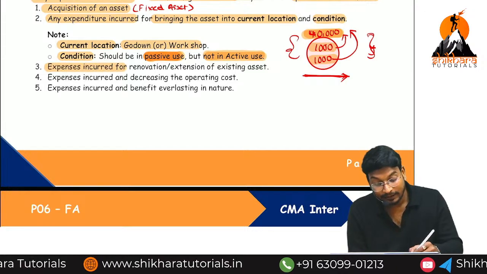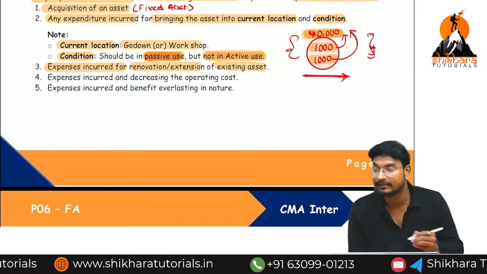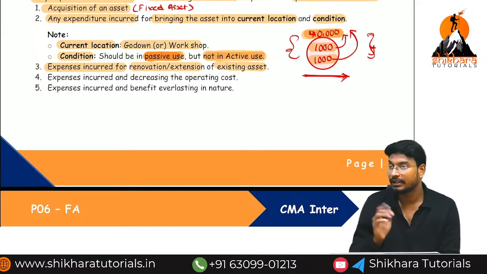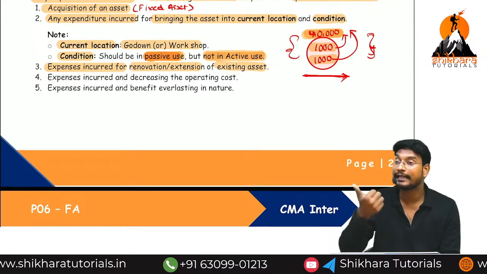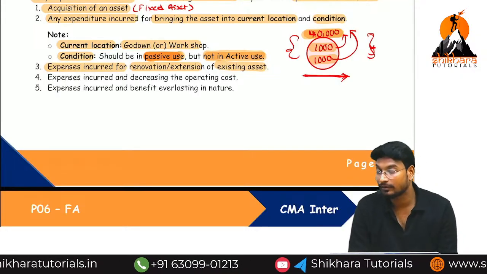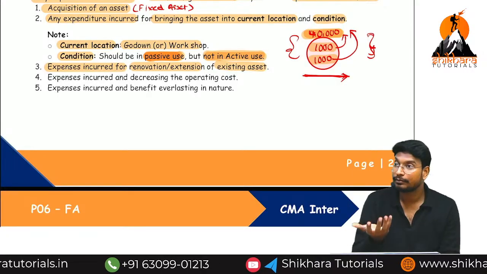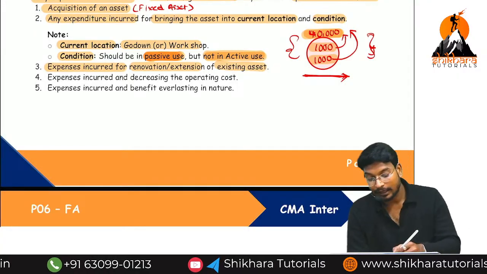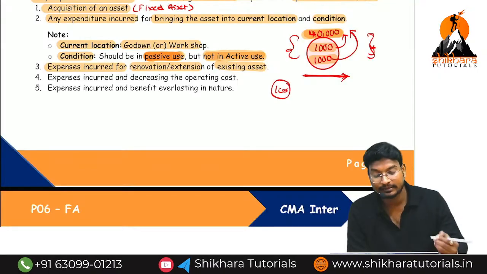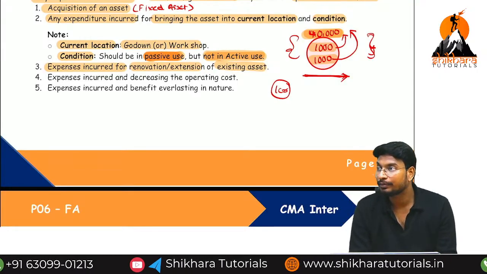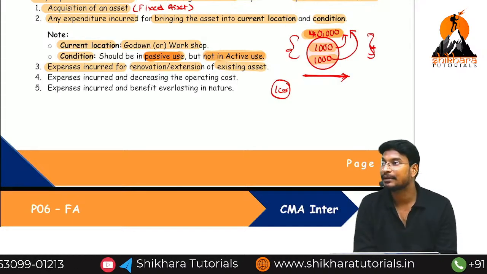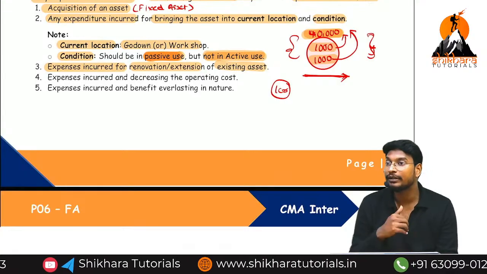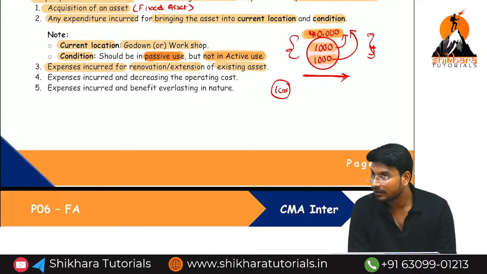Expenses incurred for renovation or extension of an existing asset. For example, how many floors do we have now? 3 floors. Now on this building we are adding one more floor. Constructing one more floor is called extension of a building. Up to 3 floors we have incurred 1 crore rupees for the construction. Is this 1 crore capital expenditure or revenue expenditure? Capital expenditure. Because of this 1 crore, we get the benefit for more than 1 year or less than 1 year? More than 1 year.